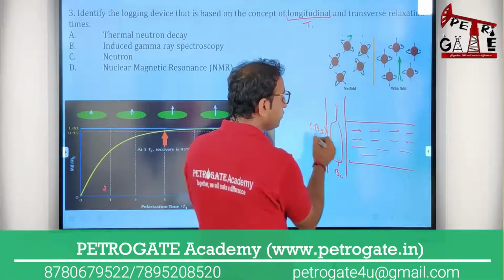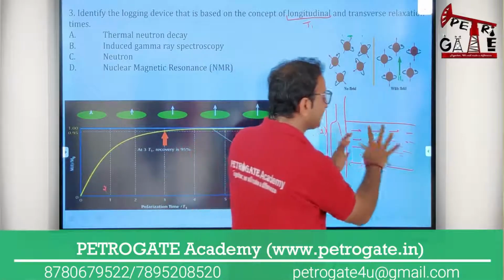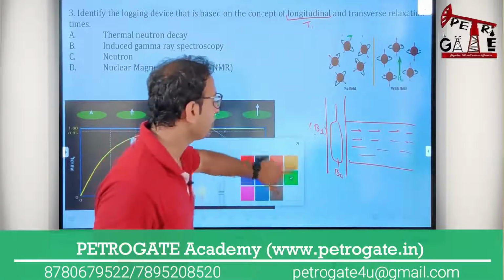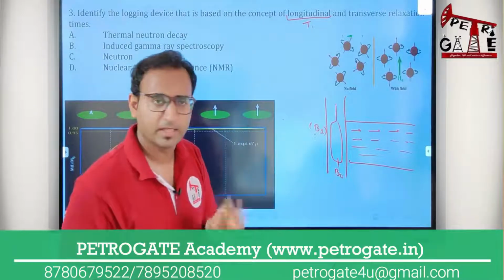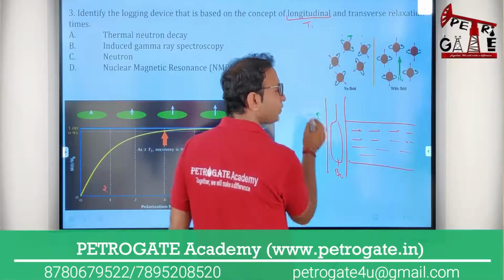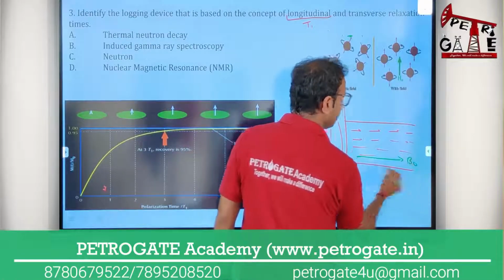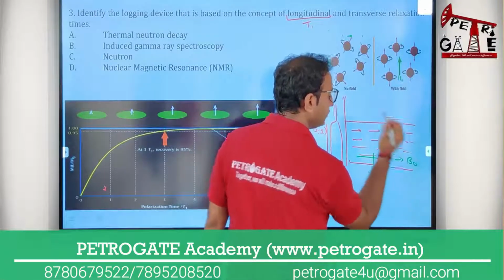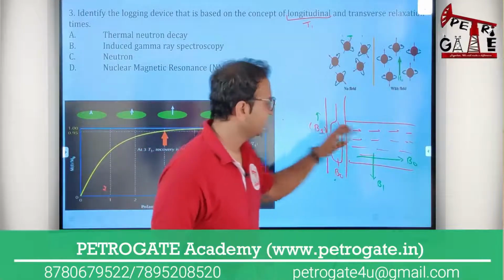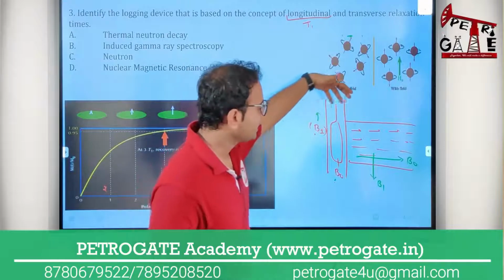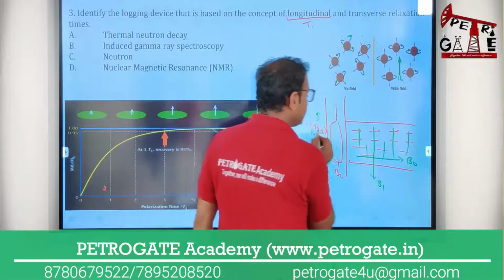Means as soon as I apply B1 in this formation, and it keeps running continuously, all of my protons will become perpendicular and move in the same direction in which my B1 is applied, and it is applied for a very short time. So if I am applying this for a very short time, milliseconds, the direction of B naught is this direction and the B1 direction is perpendicular to B naught. Because of this, I have applied, all the protons are aligned in this direction, and B1 I am giving, which is perpendicular to B naught, so all the protons will move in this direction. Okay, and this is for a very short time.